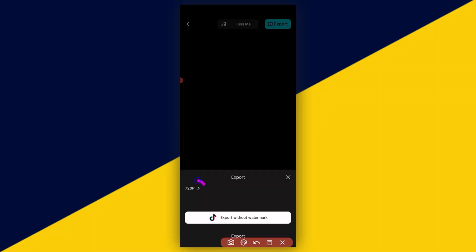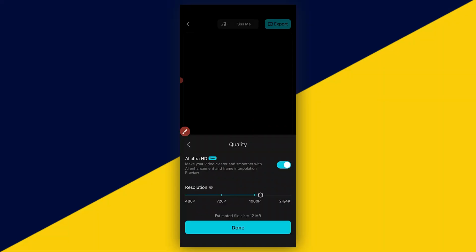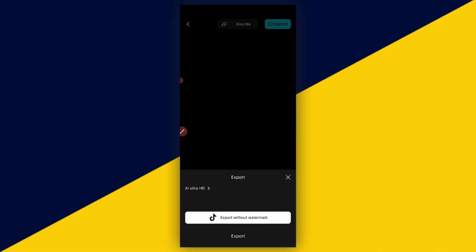Then we want to make sure we click on here to choose the resolution, so we can export 2K or 4K as the case may be, and this is going to give us 37 MB. I'm going to put it in 1080 pixels. Click on done.